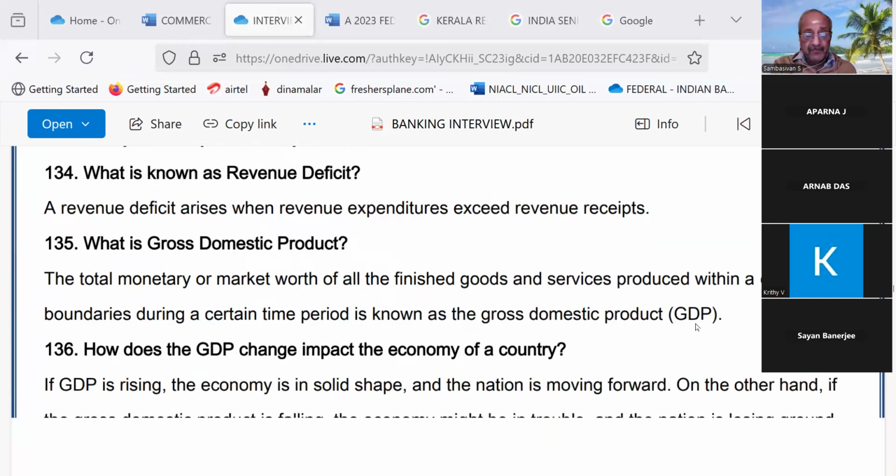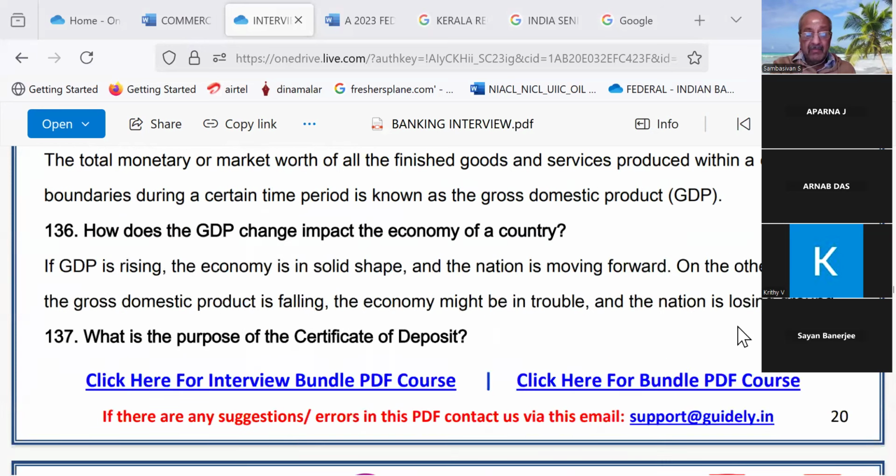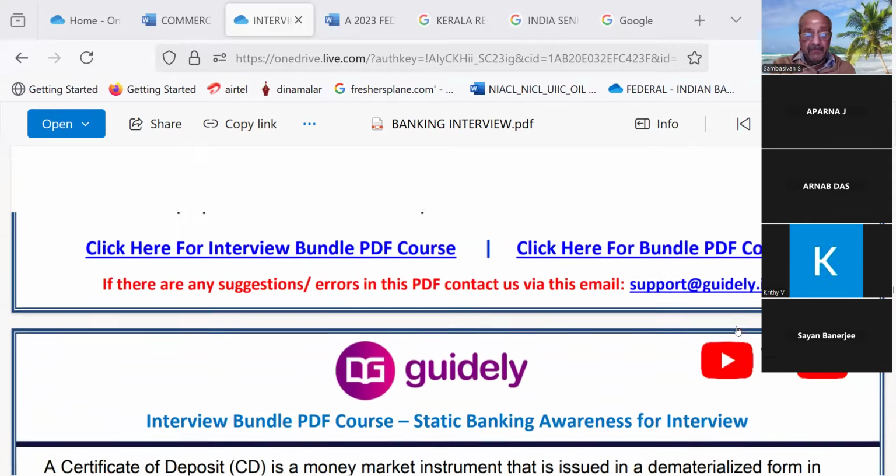What is gross domestic product? The total monetary or market worth of all the finished goods and services produced within a country's boundaries during a certain time period is known as gross domestic product (GDP). How does the GDP change impact the economy of a country? If GDP is rising, the economy is in a solid shape and the nation is moving forward. On the other hand, if the gross domestic product is falling, the economy might be in trouble and the nation is losing ground.